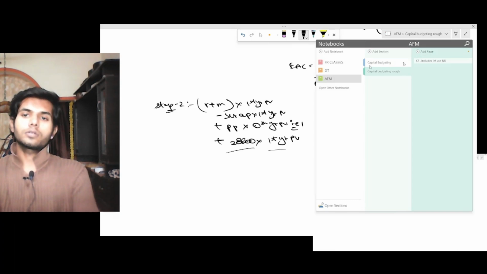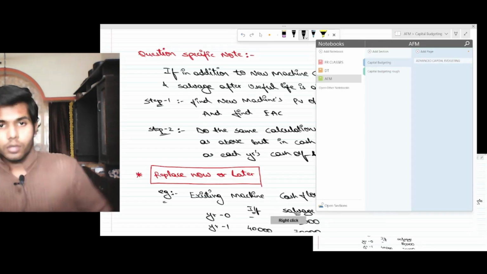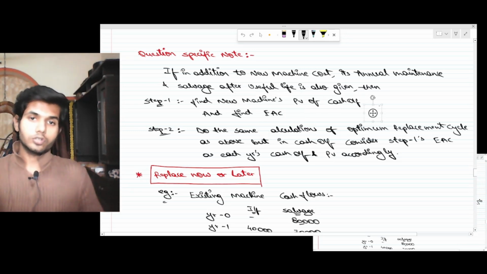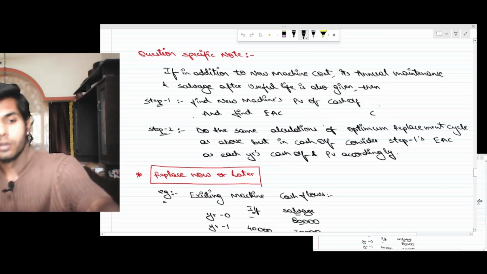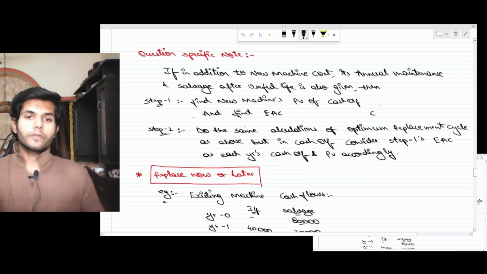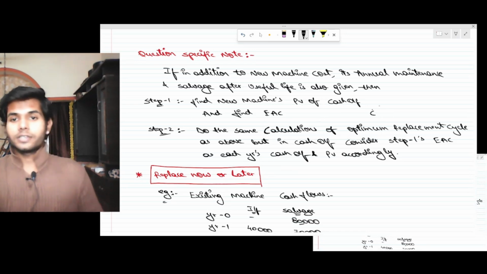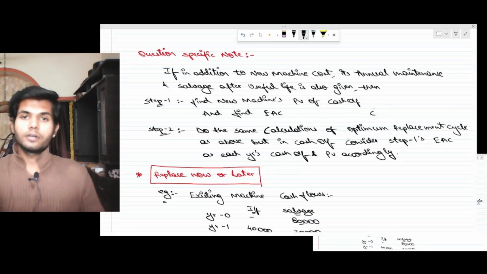Question specific note. If in addition to new machine cost, its annual maintenance and salvage after useful life is also given, then step 1, find new machine's PV of actual cash outflow and find EAC. Do the same calculation.